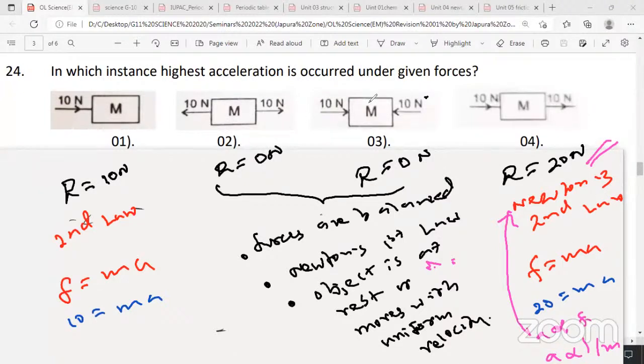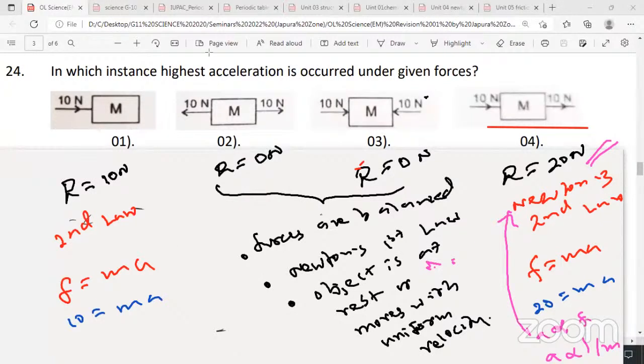So very good, those who gave the fourth answer, please raise the hand. Highest resultant force, fourth answer. Therefore, the highest acceleration, fourth one. Right, around 20 students raised hand. Very good, 23. Well done. So with this understanding, if you got this answer, then it's really good. Okay, then let's move on to the next question.